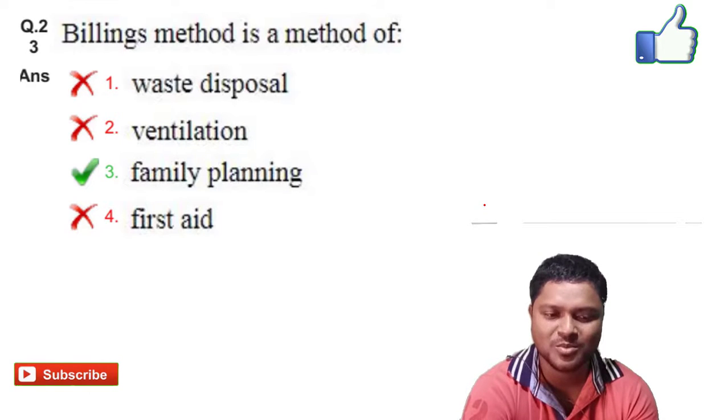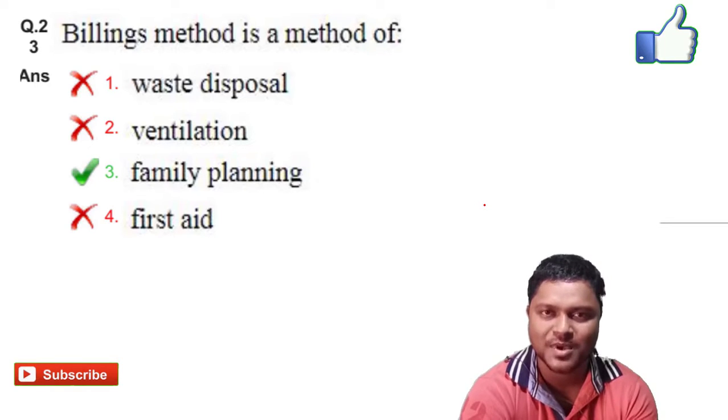Next we will go for question number 23. Billings method is a method of dash. The answer is family planning. Billings method is a method of family planning. The option C is the right answer for it.